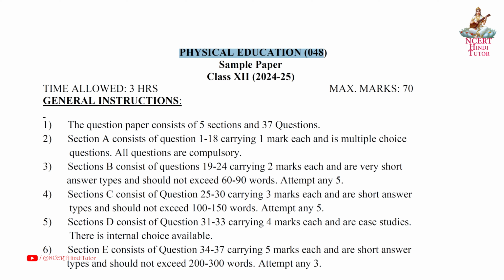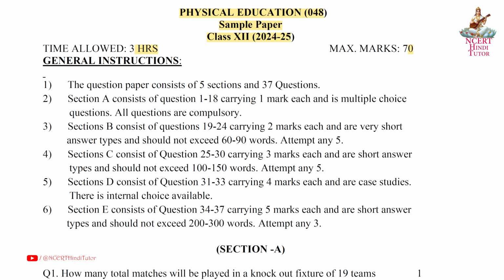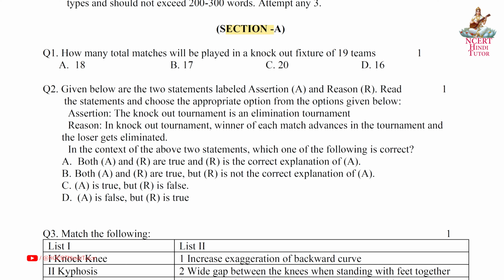Physical Education Code 048 Sample Paper Class 12 2024 to 25. Maximum marks 70. Time allowed 3 hours. General instructions. You can pause the video and read all the general instructions. Section A. Question 1. How many total matches will be played in a knockout fixture of 19 teams?